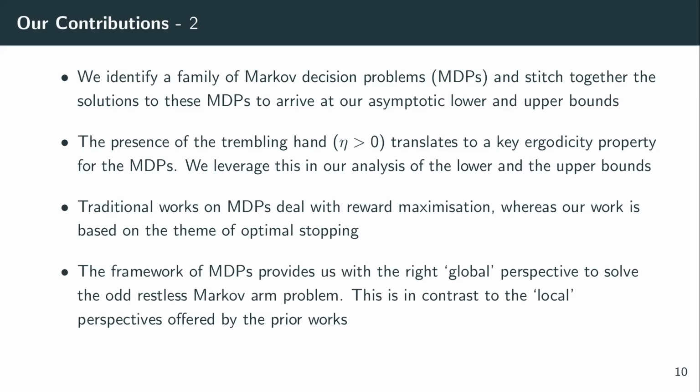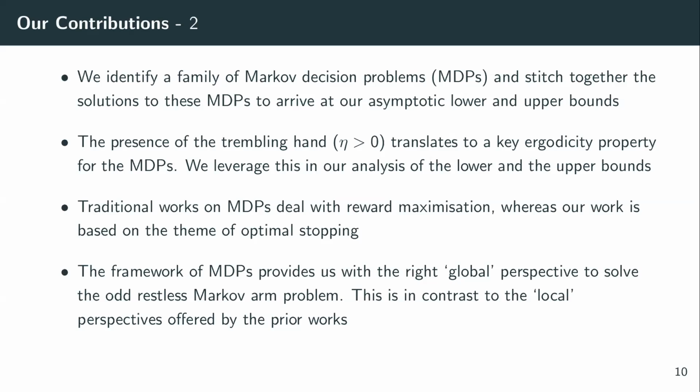Now, the framework of MDPs tells us that it is important to keep a record of the extent to which we lose sight of the state evolutions on all the arms put together, which we call the global perspective, as opposed to focusing on only one arm at any given time, which is the local perspective offered by the prior works. It turns out that by making a lift from the local perspective to the global perspective, the problem becomes amenable to analysis.